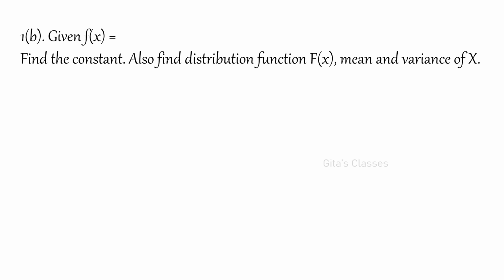Next is second question 1B. Given that f of x is equal to ax squared for 0 less than x less than 1 and 0 elsewhere. There are four questions: find the constant, find the distribution function capital F of x, mean and variance of x.